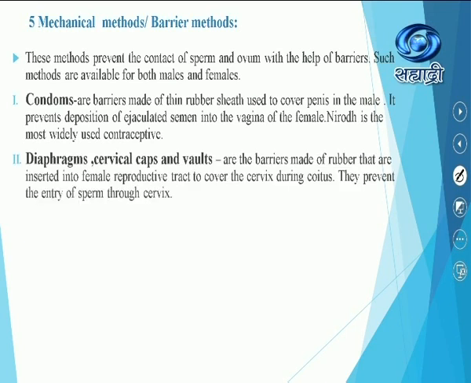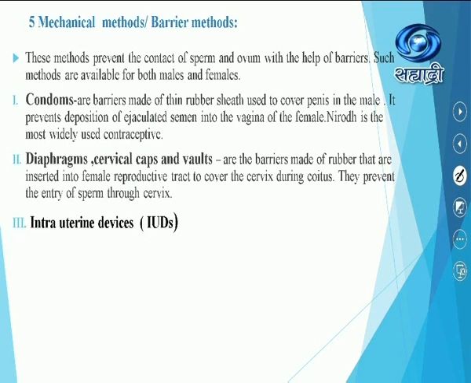Diaphragms or cervical caps and vaults. These are barriers made up of rubber that are inserted into the female reproductive tract to cover the cervix during coitus. They prevent the entry of sperm through the cervix. So most of the time this diaphragm or cervical cap is provided into that specific tract in the case of the female, and because of which the sperm can't enter via the cervix.